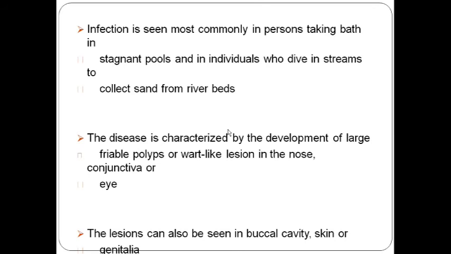Now infections are mostly seen in stagnant pools. So here nearby villagers who are taking baths in stagnant pools, in the streams or in rivers, these kinds of people will have rhinosporidiosis. Now the disease is characterized by the presence of multiple large friable polyps. What do you mean by friable? If you touch it, it will break down and it will bleed. It is usually seen in the eye, in the oral cavity, in the nasal mucosa, but sometimes it can involve the skin and the genitalia also.